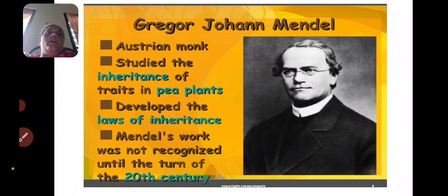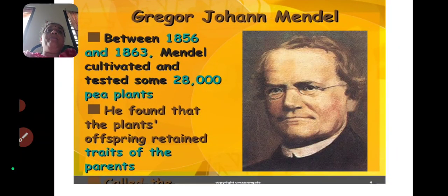So some information about Gregor John Mendel is here. He studied the inheritance of traits in pea plant. He developed the laws of inheritance. Mendel's work was not recognized until the turn of the 20th century.